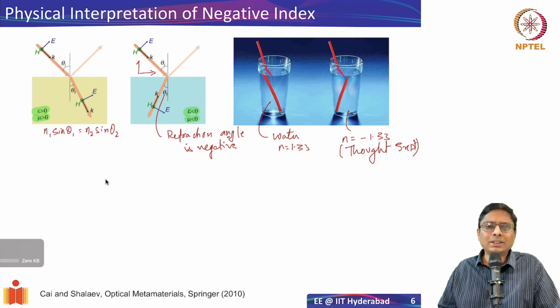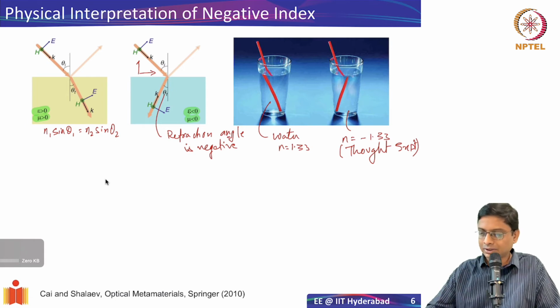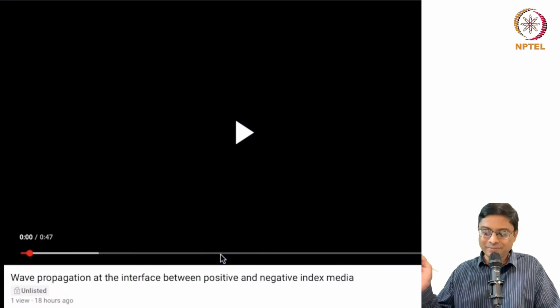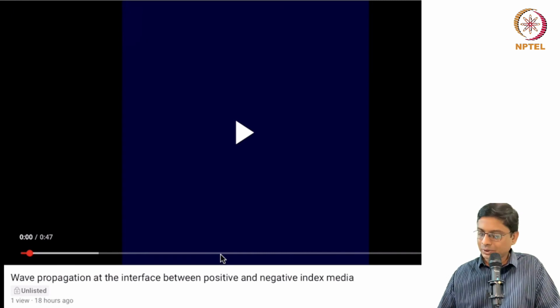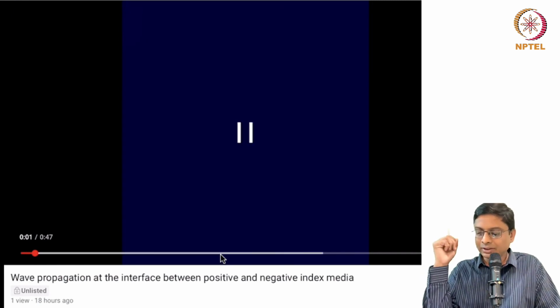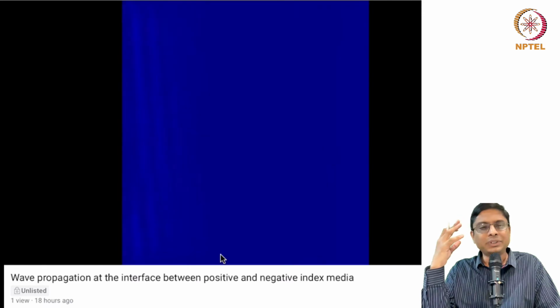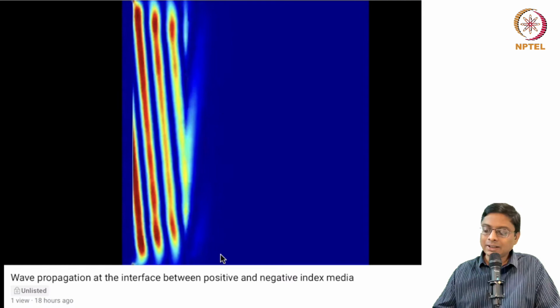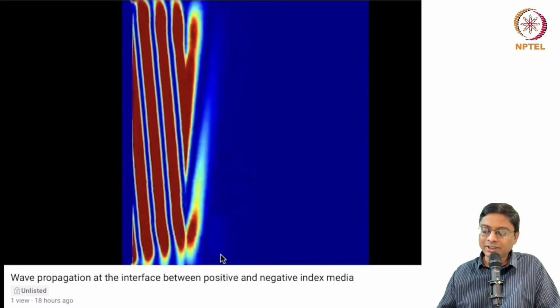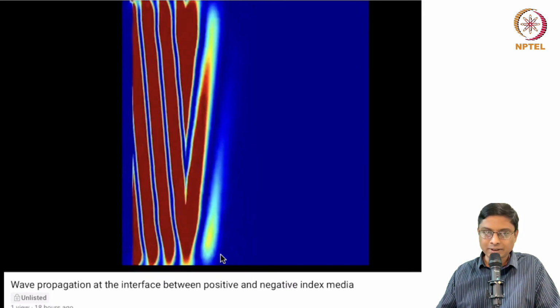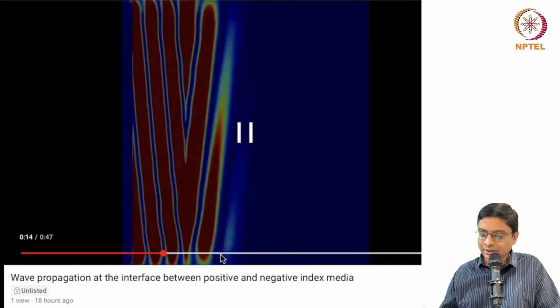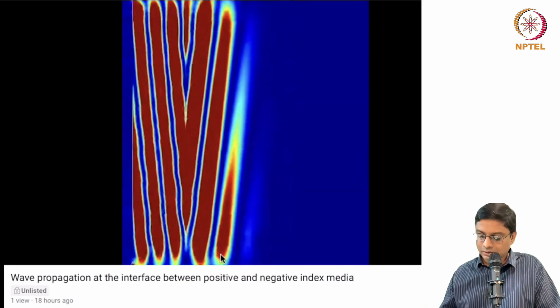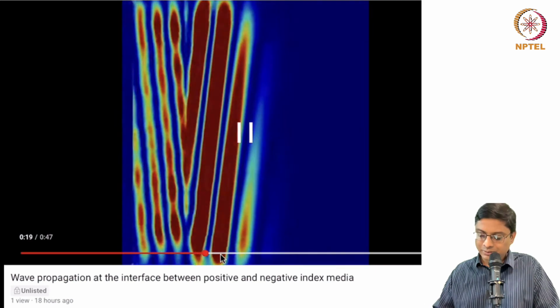All right, this might sound like just hand waving. So I did a quick simulation, and my students did the simulation. This is what we can call a simulation using a technique called finite difference time domain, wherein I'm showing a plane wave which is incident on the interface. This is my interface between the positive and negative medium. I want to show you the positive index.